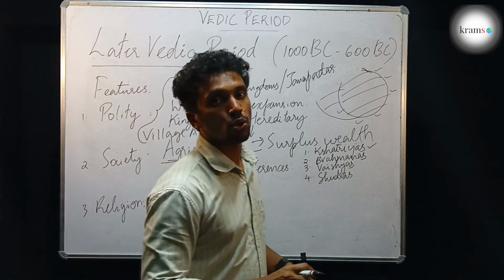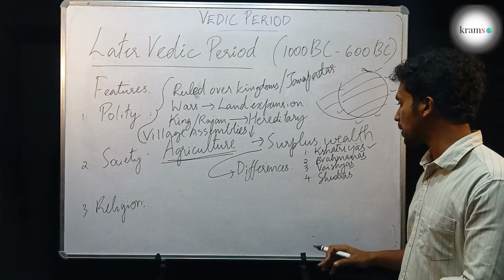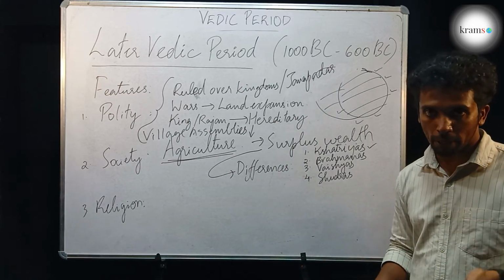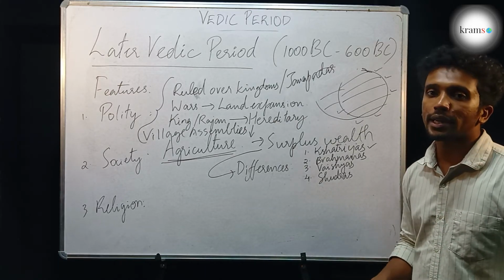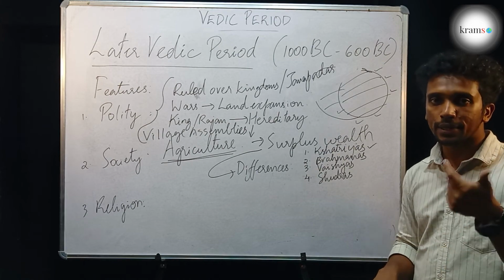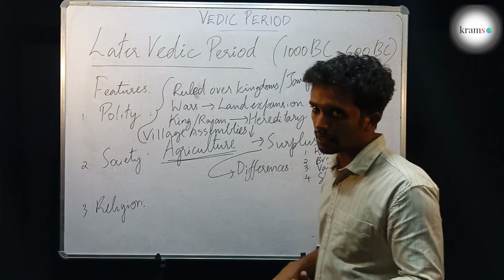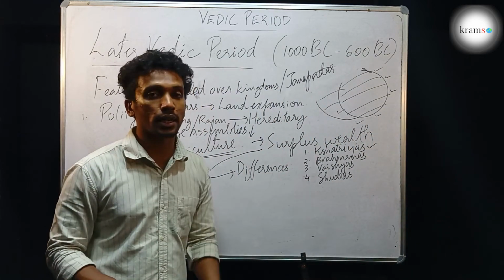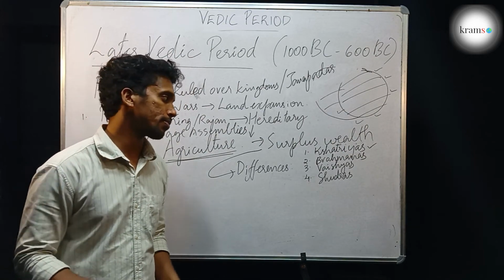Then there are Vaishyas, who were the actual taxpayers. The Vaishyas were the people who did all the productive activities like cultivation, like trade, etc., and paid their tax. This tax was collected by the kings and they became rich.